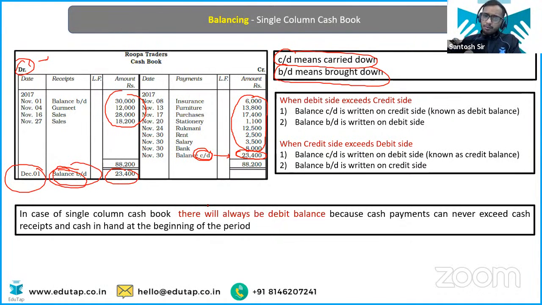Now, one thing more you need to analyze here. It is very obvious that you will never have more of a credit balance in the cash book. Why? What is the logic? You can't spend more than what you have in the cash, isn't it? You can't spend more than the cash you have. So cash book will always have the debit balance because cash payments can't exceed basically the receipts, right?